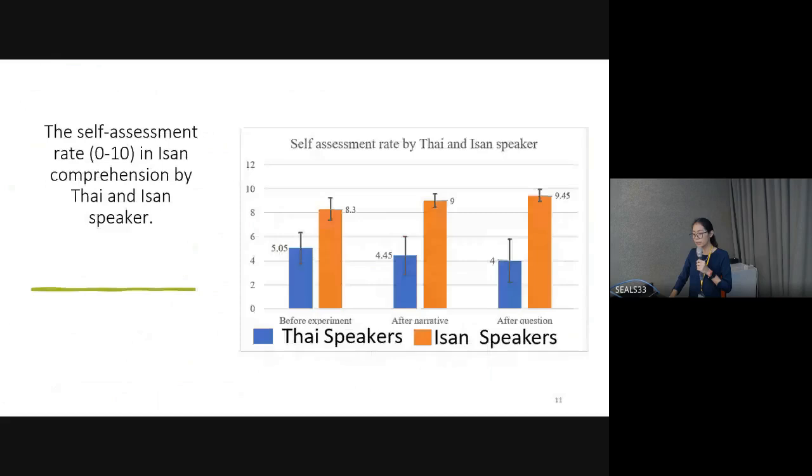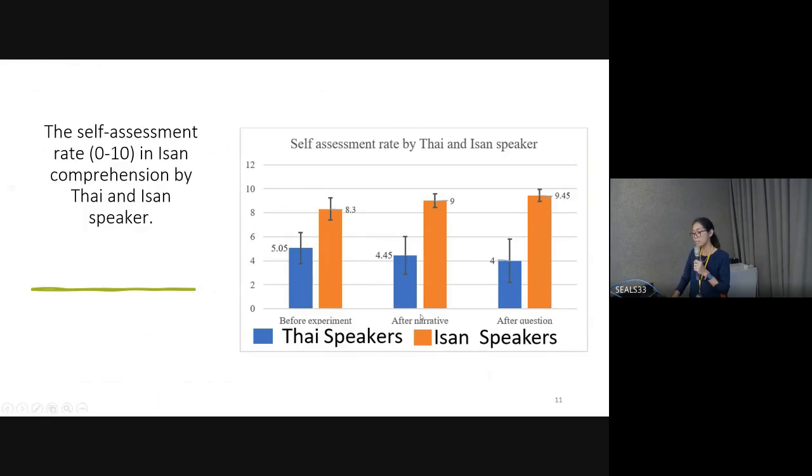And here is our result. What we found is a result from the self-assessment grade. We asked them to rate before the experiment, after the narrative, and after each of the questions. The blue bar represents the Thai speakers, and the orange bar represents the Isan speakers. You can notice that the Thai speakers, before the experiment, rate themselves high. I can understand Isan quite well, like 5.